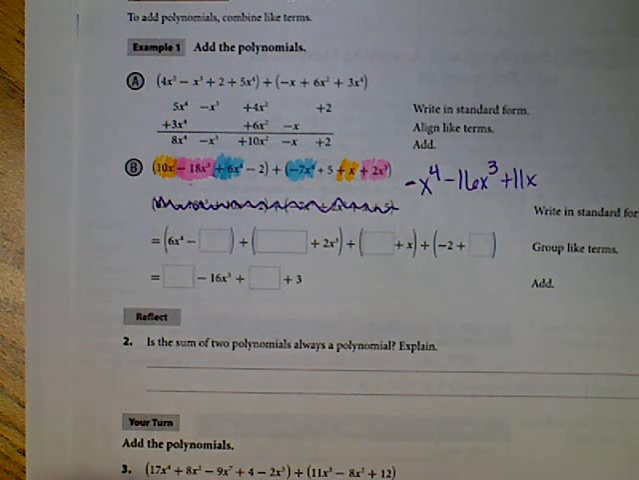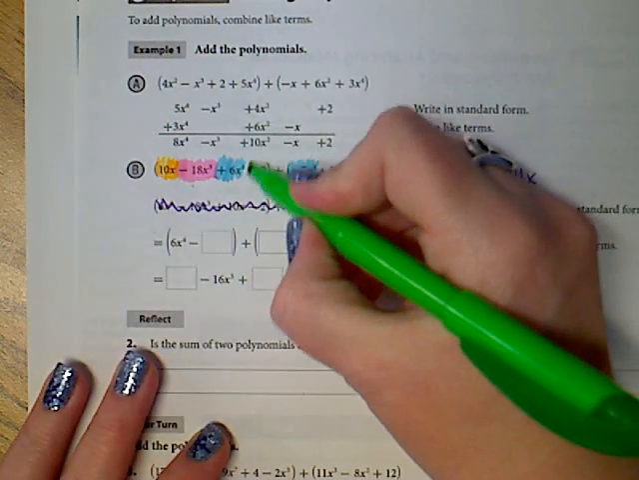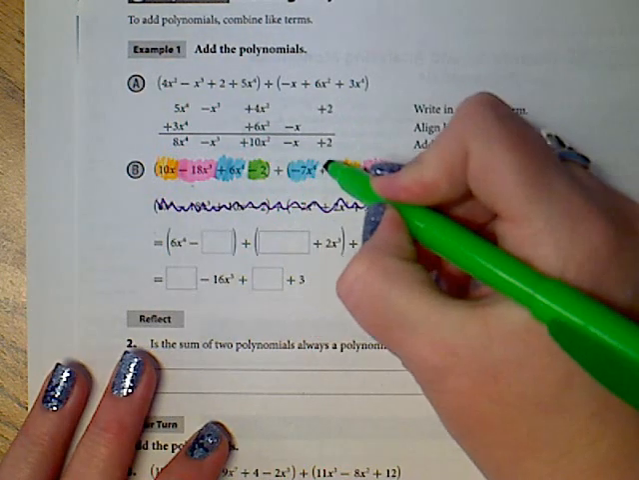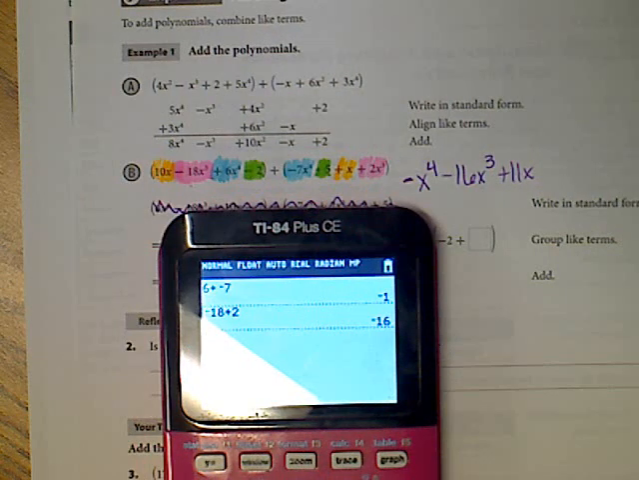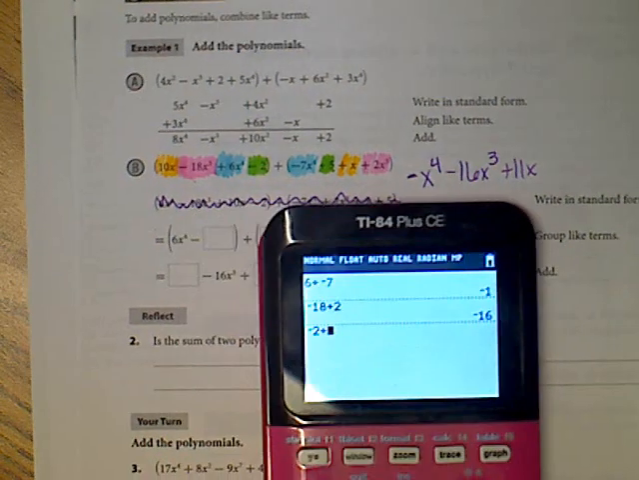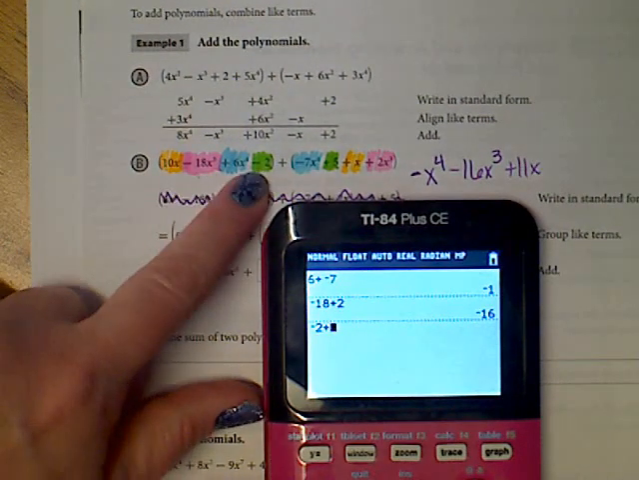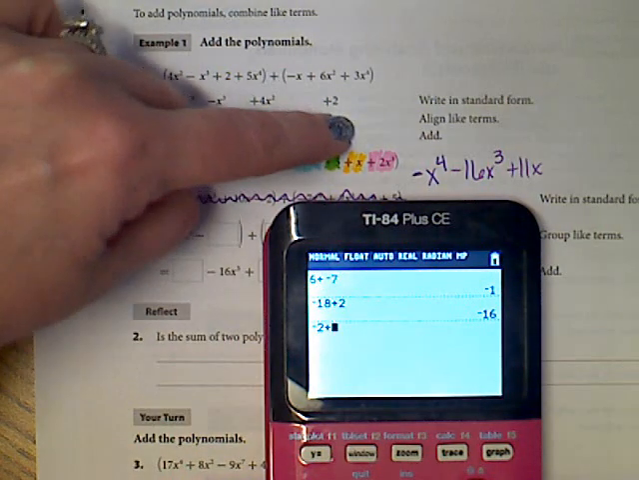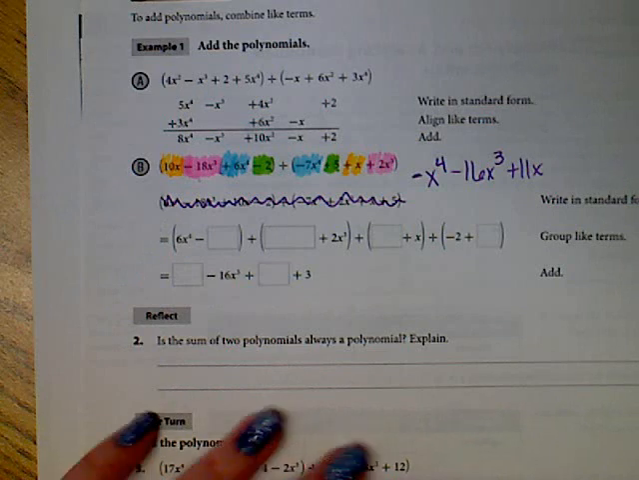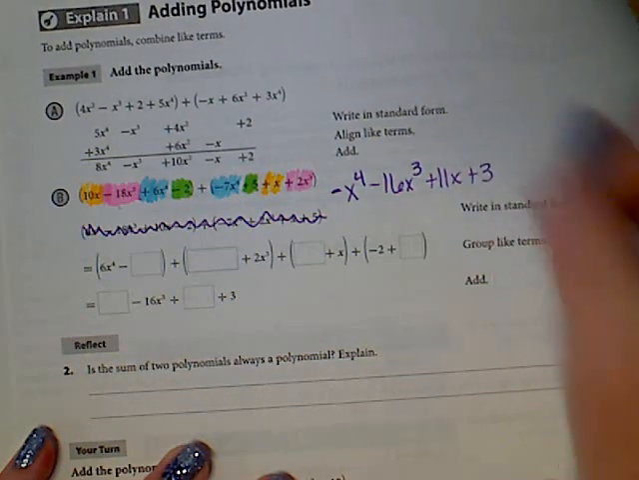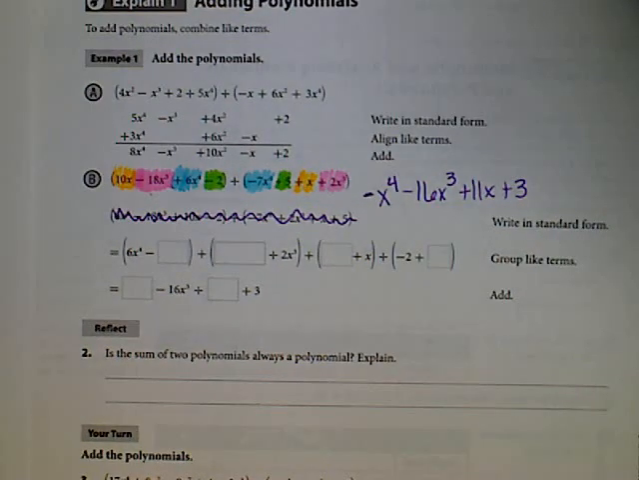All right, then I look for what's left, which would be constants. I've got negative 2 plus 5. You can use a calculator for that. Negative 2 plus 5 is positive 3. You must write a sign. It is positive 3. That is my solution.